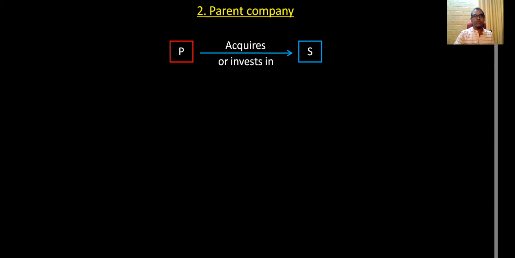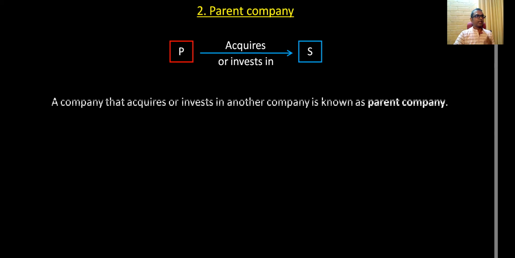We don't usually call it purchasing, we call it acquire, right? P company acquires S. So this company P is known as parent. So a company that acquires another company is known as parent. P is known as parent.